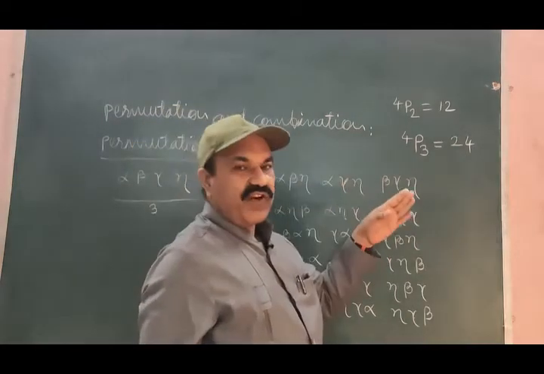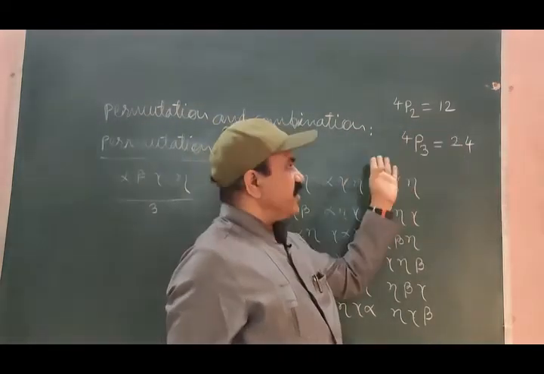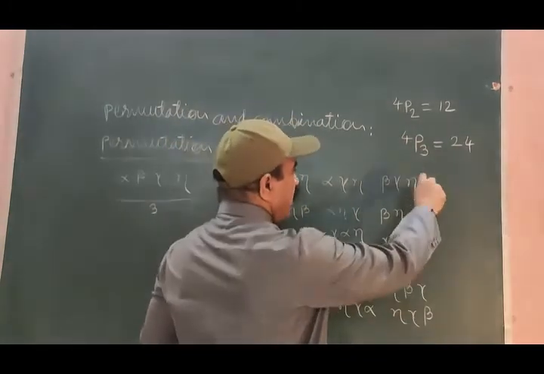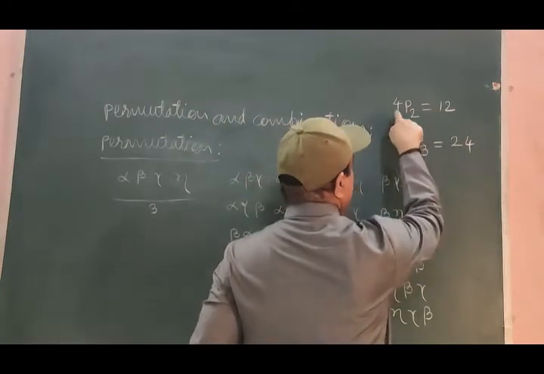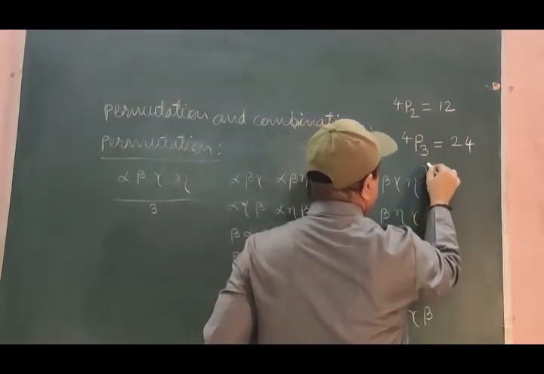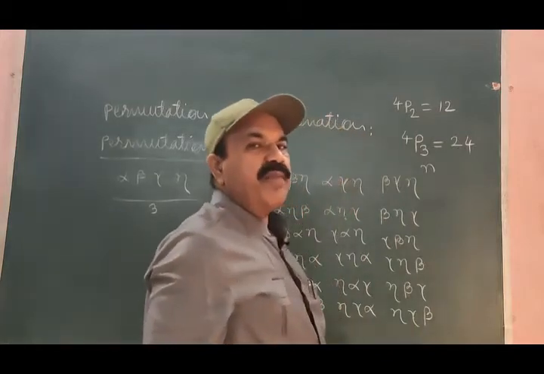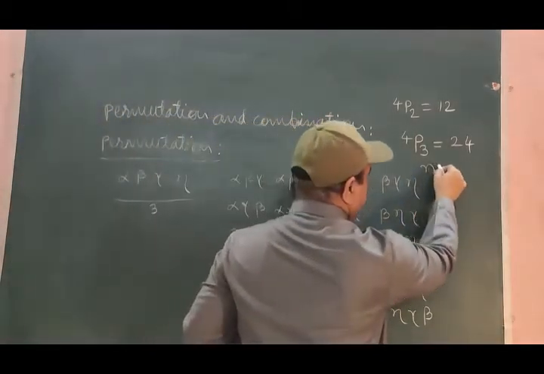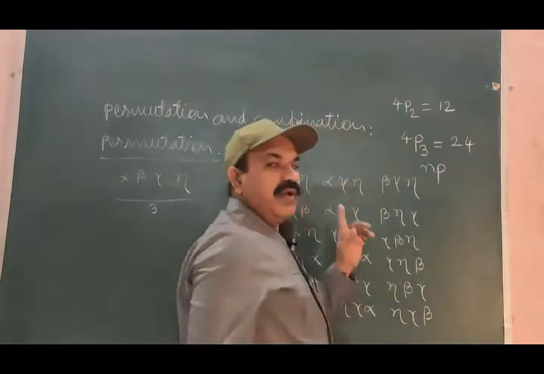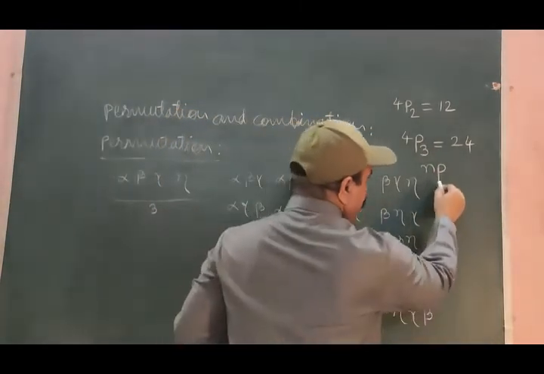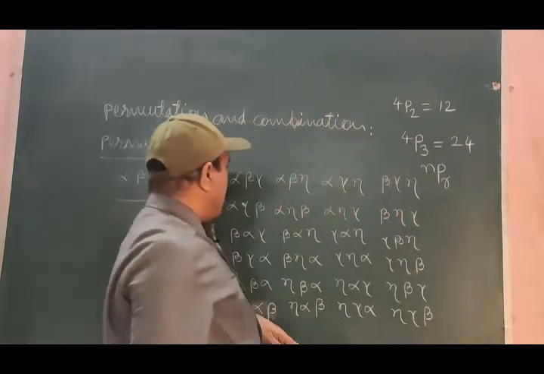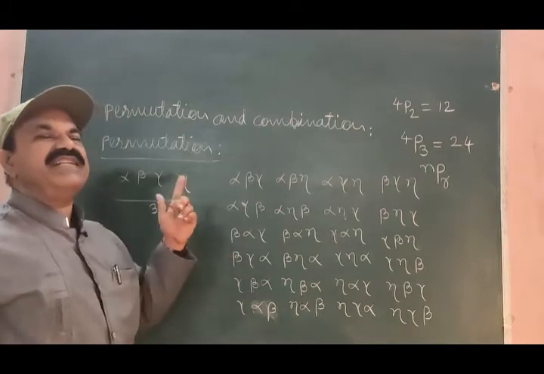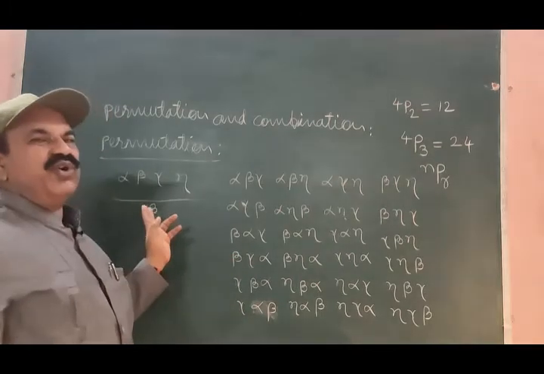In general, this is the formula for 12 permutations, this formula for 24 permutations. In general, the formula may be written as, if this 4 is taken as capital N, which is the number of distinct objects available, P for permutation, R for how many objects are to be selected at a time for the arrangement, either 2 or 3.